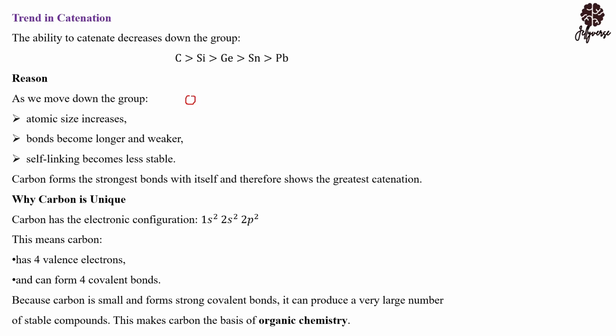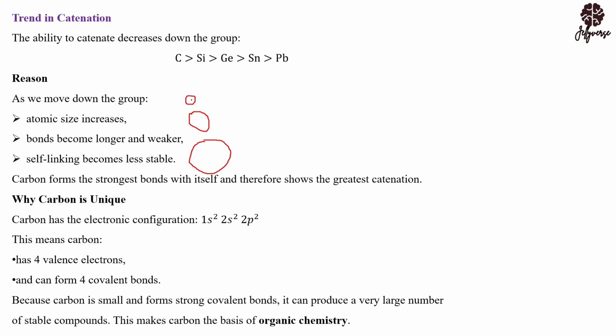If you are considering this one to be carbon, we expect silicon to be much bigger as compared to carbon, and we expect germanium to be a little bit bigger compared to silicon. So you see, whilst you are going down the group, the atomic size increases. And when the atomic size increases, the bond becomes weaker because it lengthens, or it becomes longer. And the longer the bond, the weaker the bond.